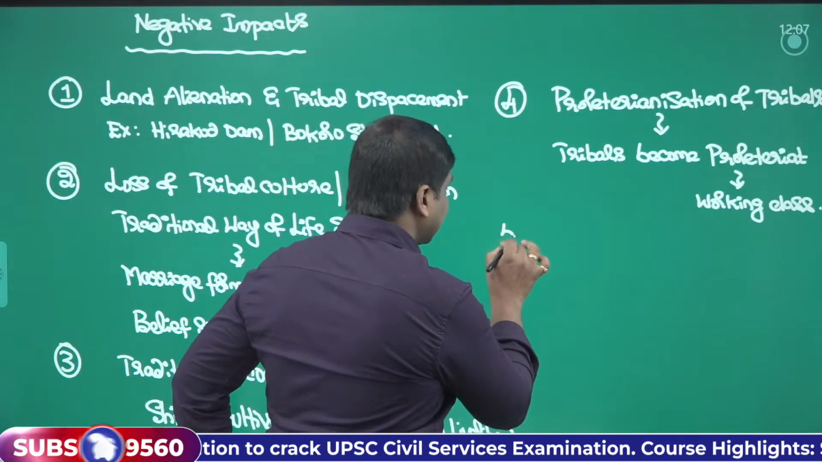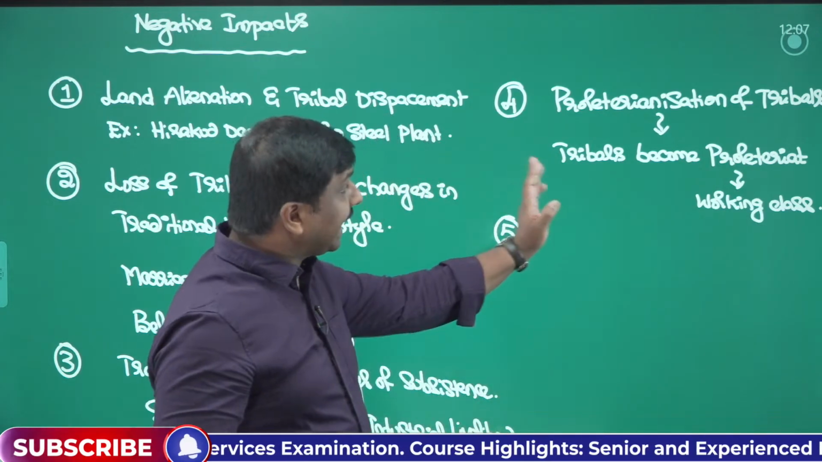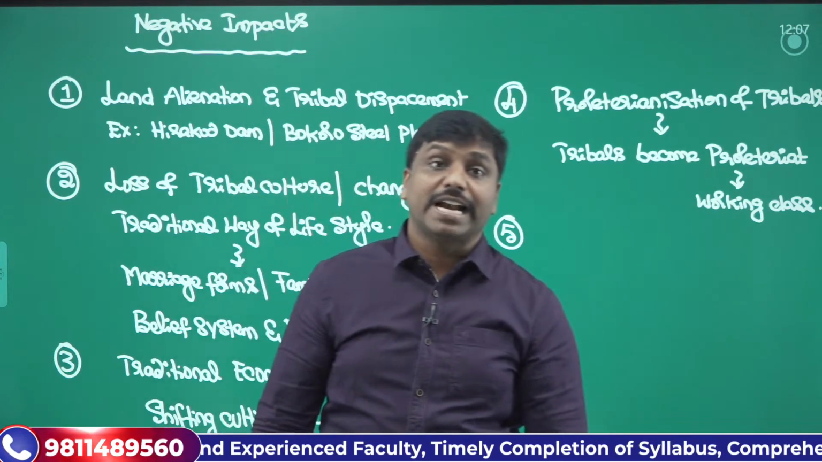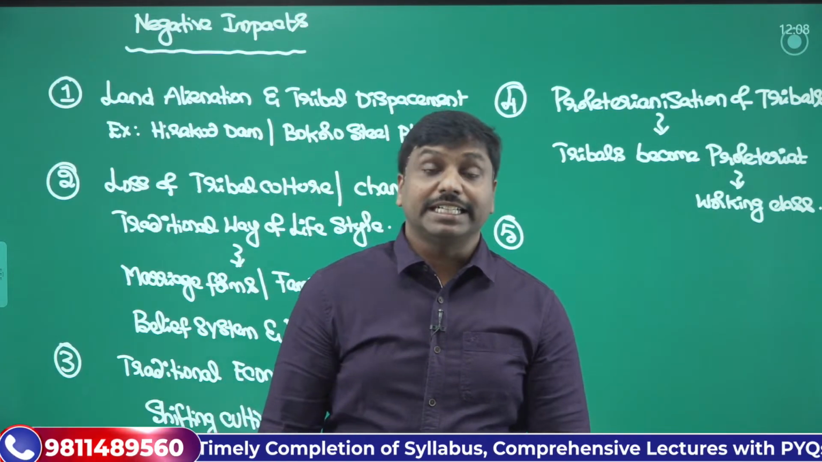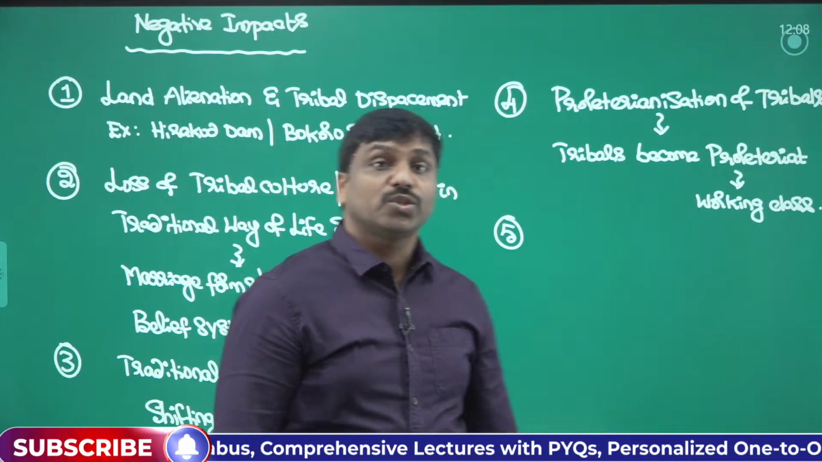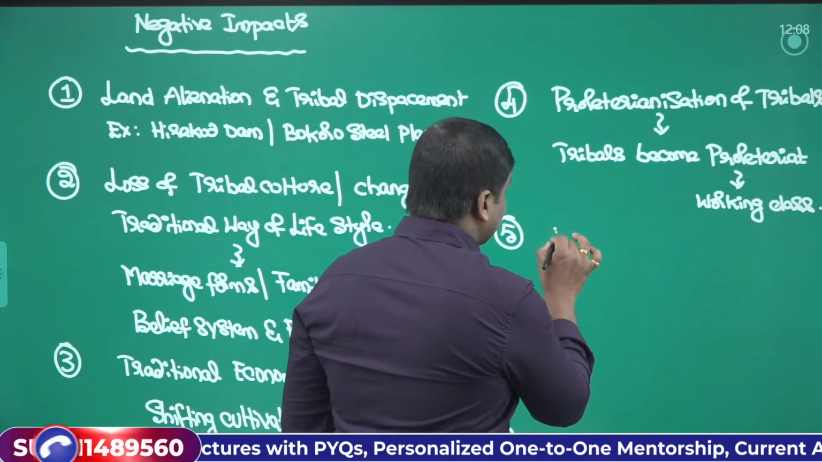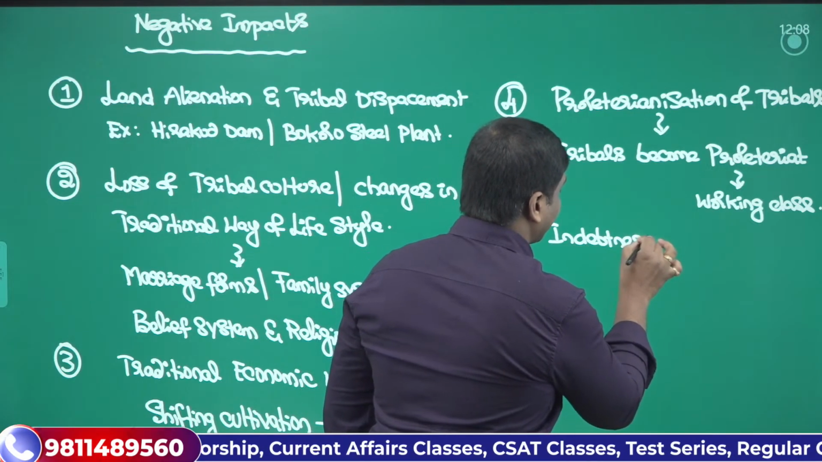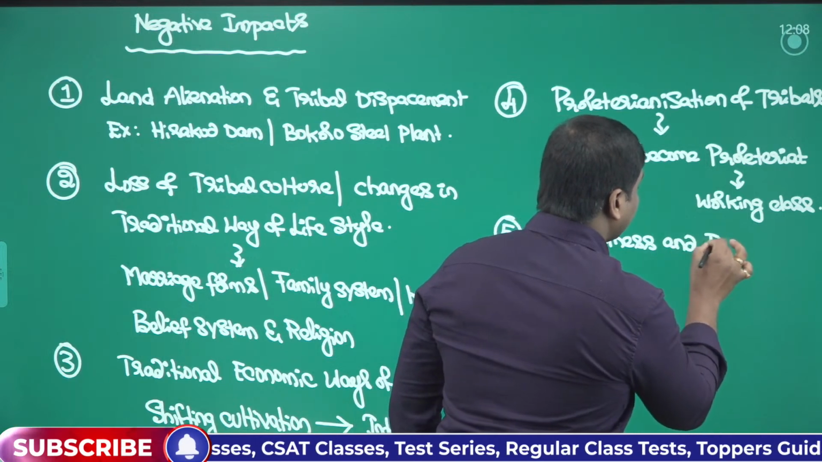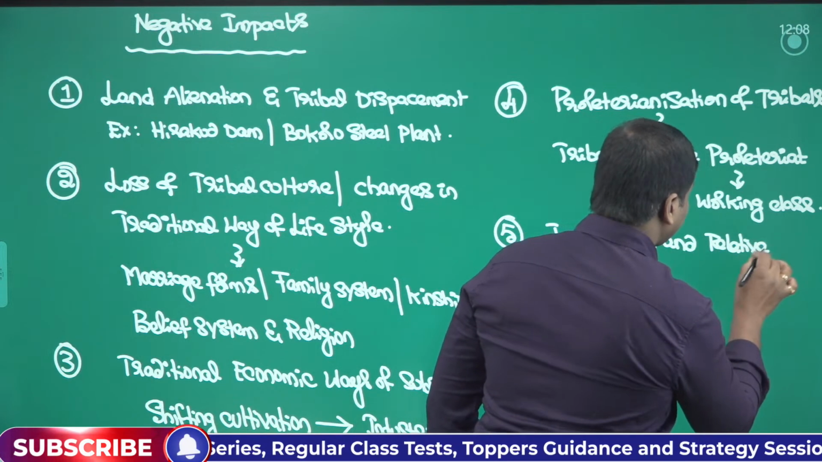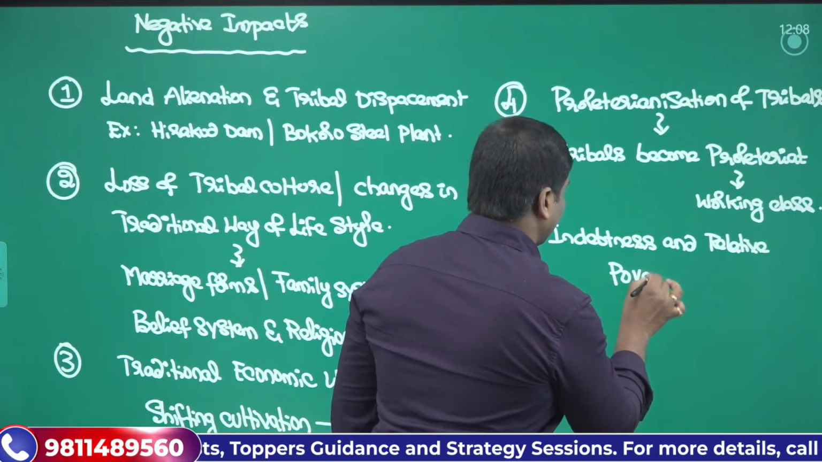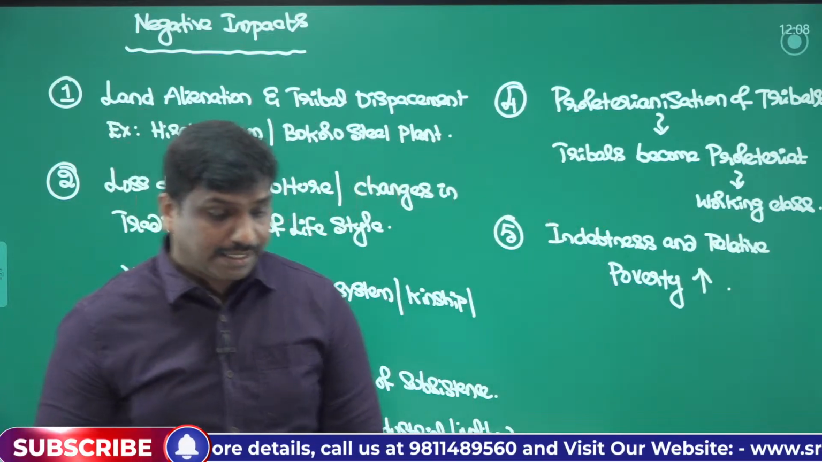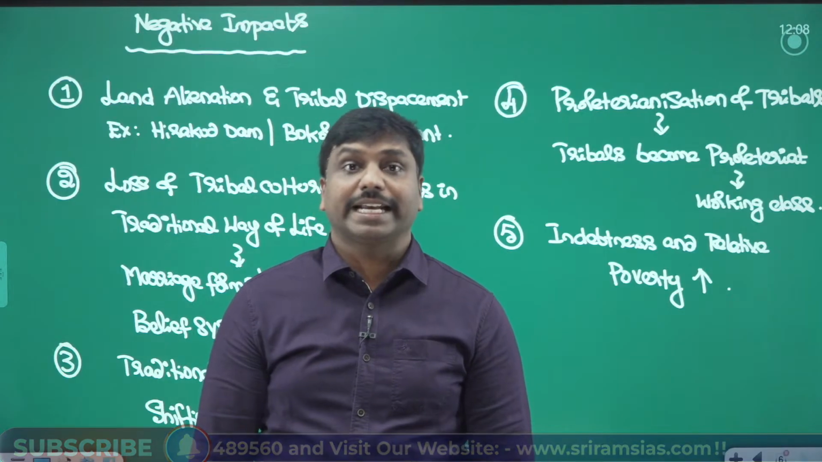Because of this, what may happen? They may not excel in their works. As they may not excel in their works, financially they will not get much income. So there we can see a rise in indebtedness and relative poverty. That is another important negative impact that we can see.